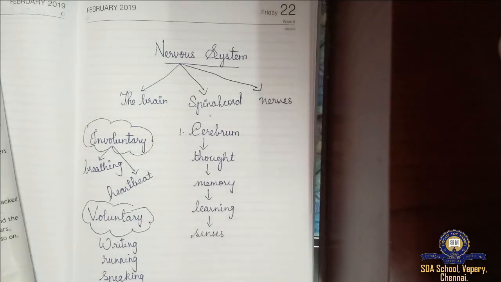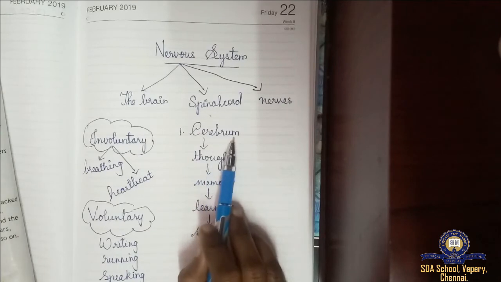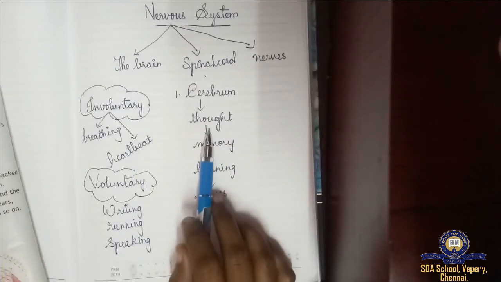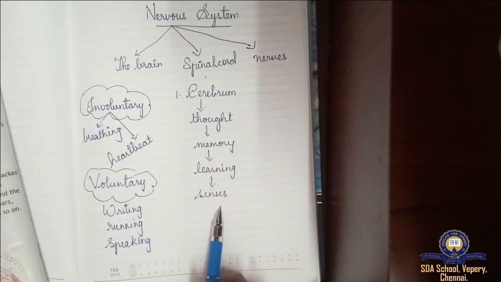One of the largest and most important parts is the cerebrum. The cerebrum controls thought, memory, learning and senses, okay. We saw that.